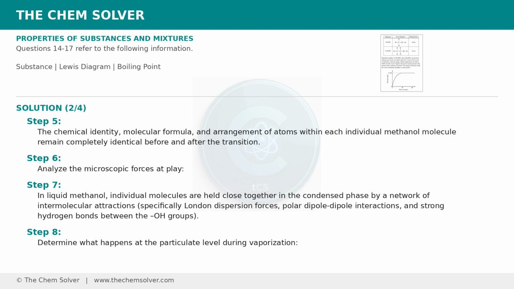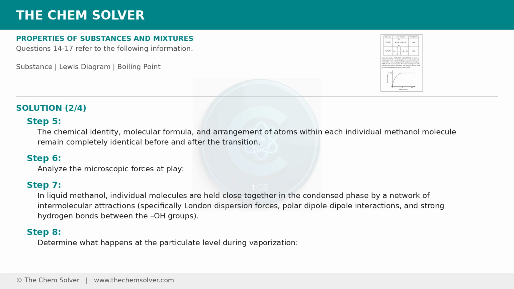In liquid methanol, individual molecules are held close together in the condensed phase by a network of intermolecular attractions, specifically London dispersion forces, polar dipole-dipole interactions, and strong hydrogen bonds between the OH groups.